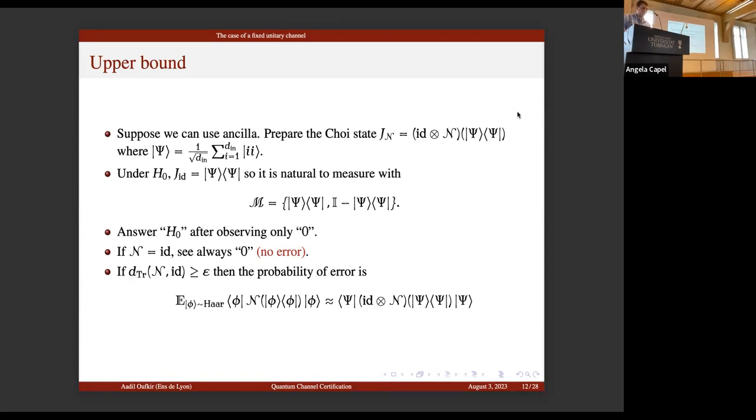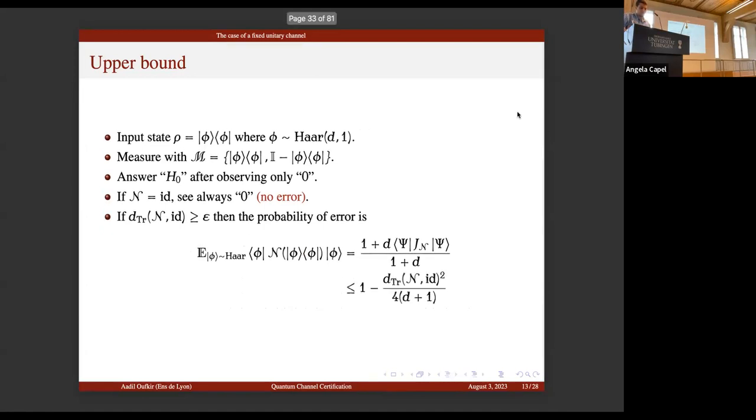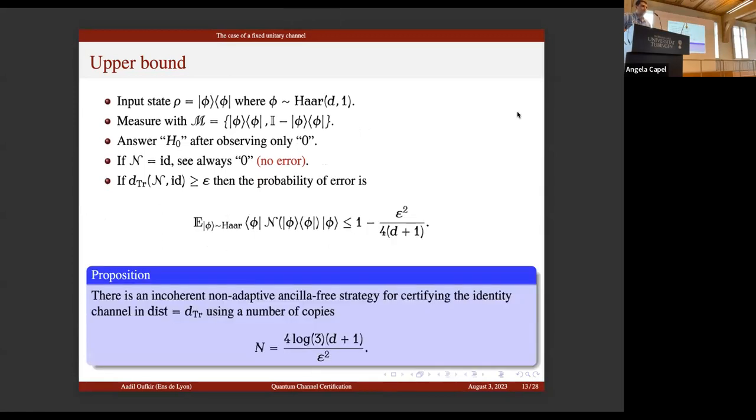So you can use input states drawn from the Haar measure, corresponding to this average fidelity. Under the null hypothesis, there is no error. Under the alternative hypothesis, the error is given by the average fidelity. So you relate this average fidelity to the entanglement fidelity, and we have a similar upper bound, only with d plus 1 over d. So you can repeat this d over epsilon squared times.